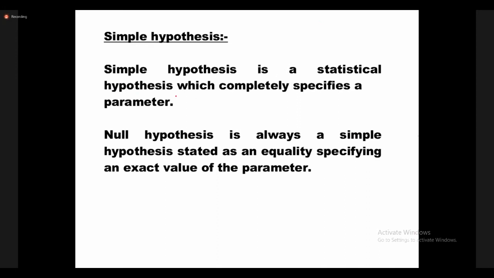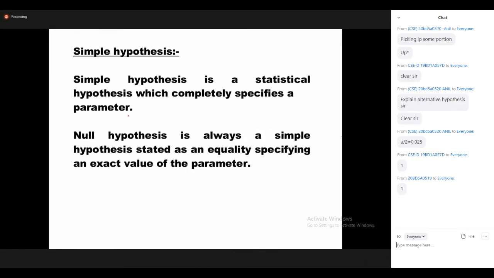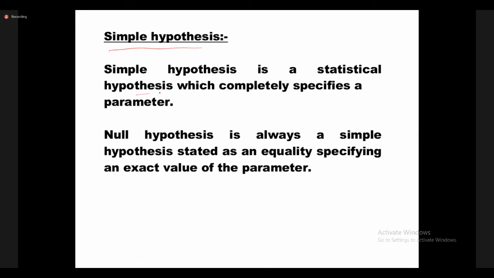Now all of you see the next definition. A simple hypothesis. A simple hypothesis is a statistical hypothesis which completely specifies a parameter. Okay, that is a simple hypothesis. The null hypothesis is always a simple hypothesis.